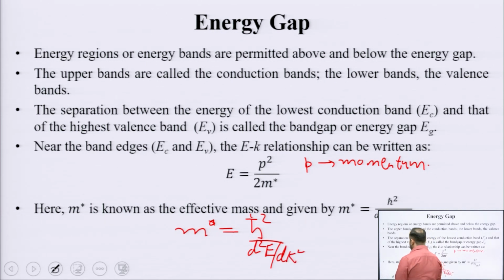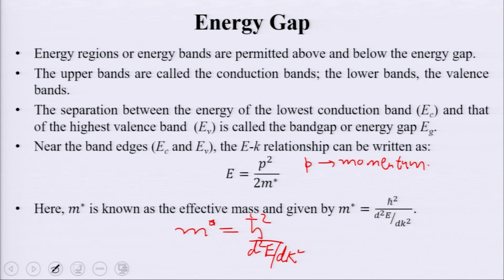This double derivative is also known as band curvature.